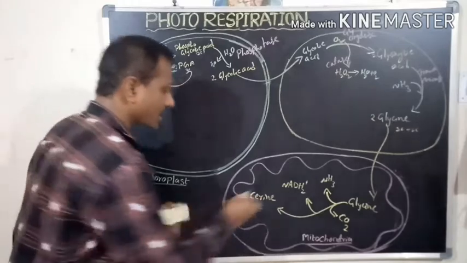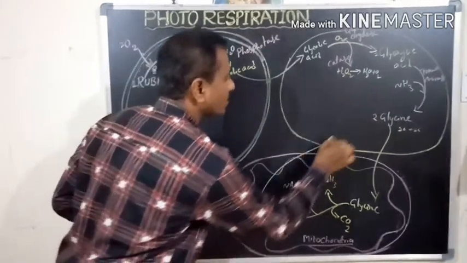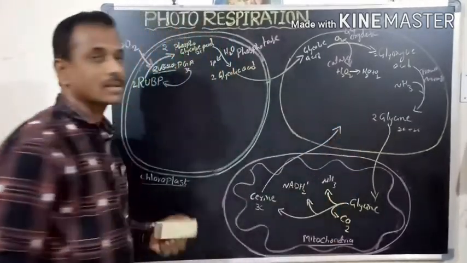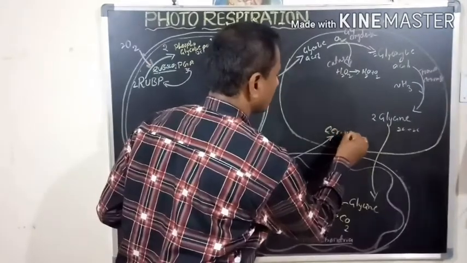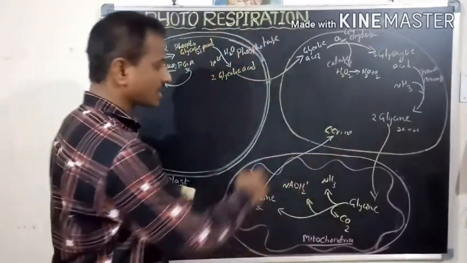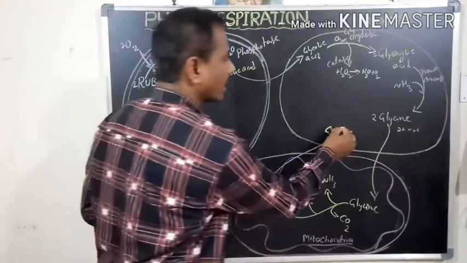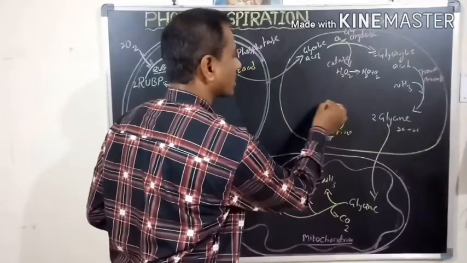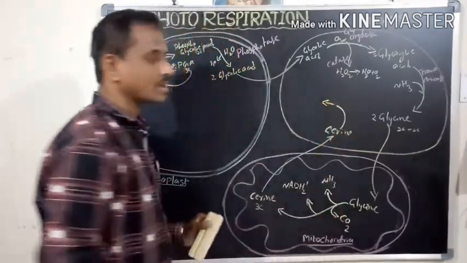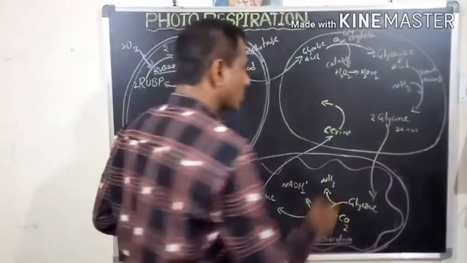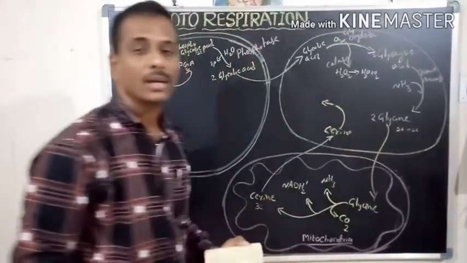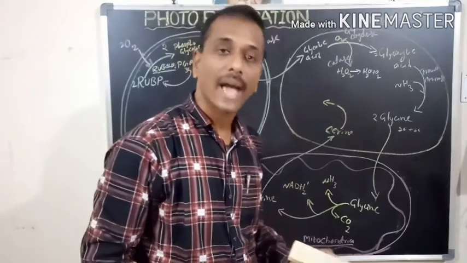After the formation of serine, it immediately enters into the peroxisome. This serine, which enters the peroxisome, can undergo reduction. Serine undergoes reduction. It can form hydroxypyruvic acid.